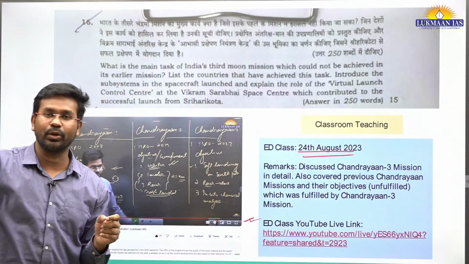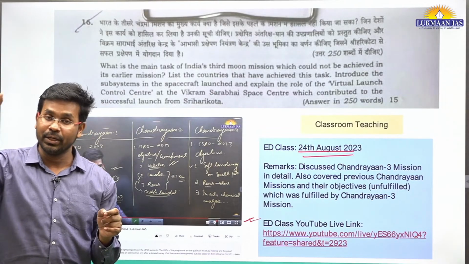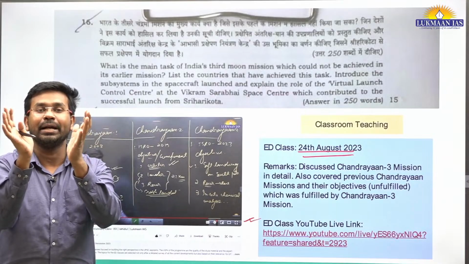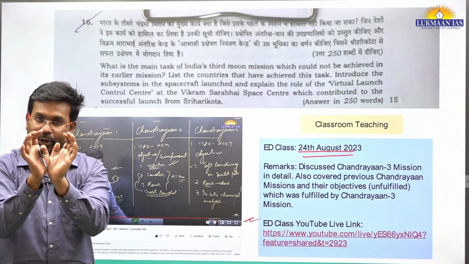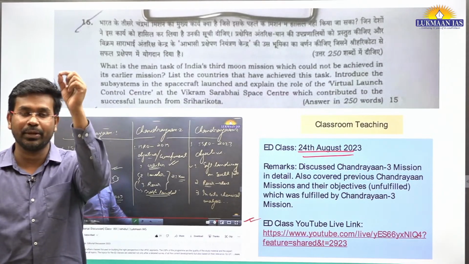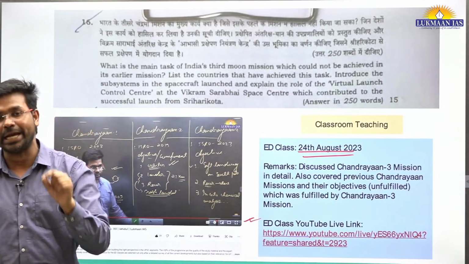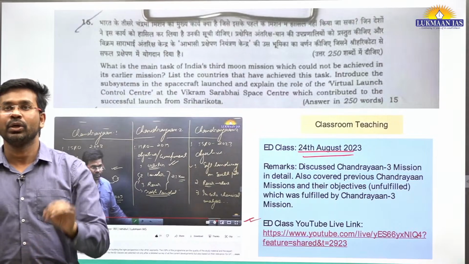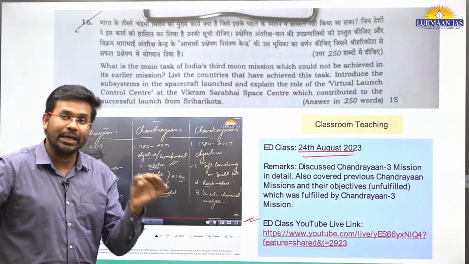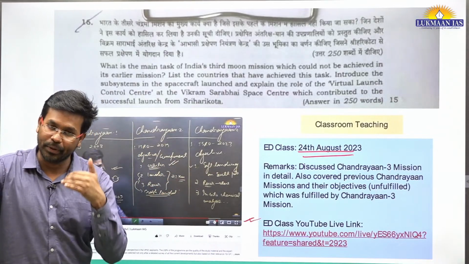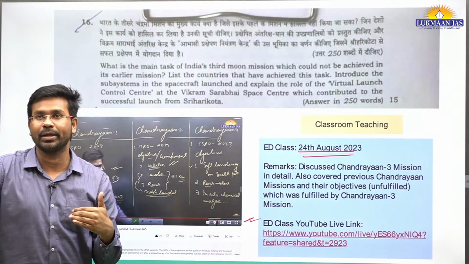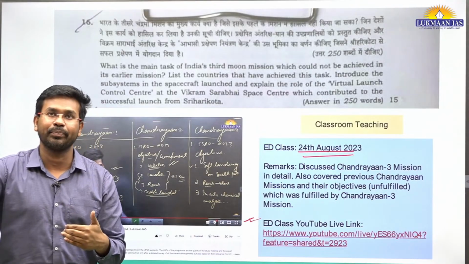Then also, on the lunar orbit, it propelled so that it could bring the lander and rover module to a specific location, after which a decelerating phase could be performed so that we could head towards a soft landing. So this propulsion module gets separated from the lander module before the actual soft landing. Okay, so it has happened already.